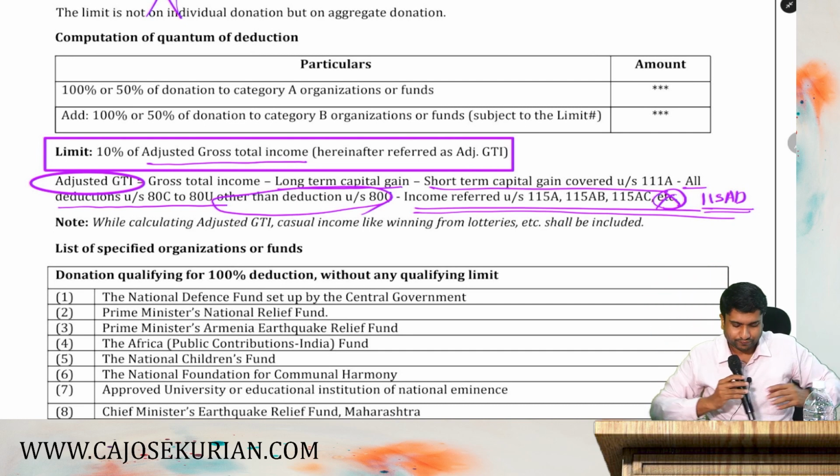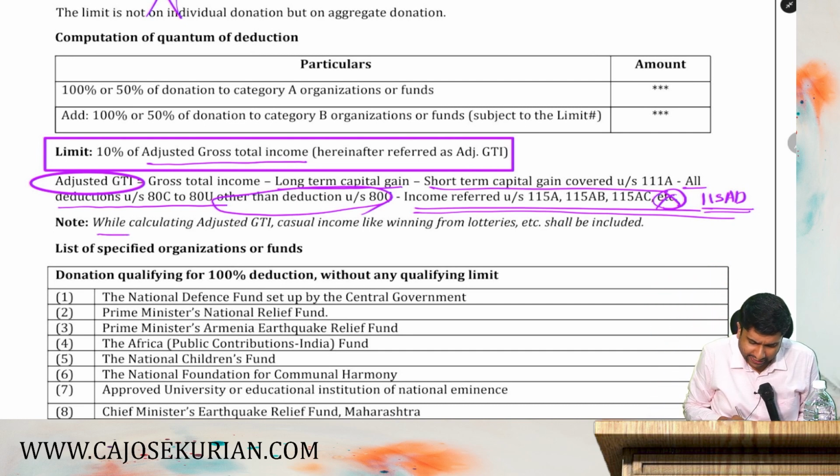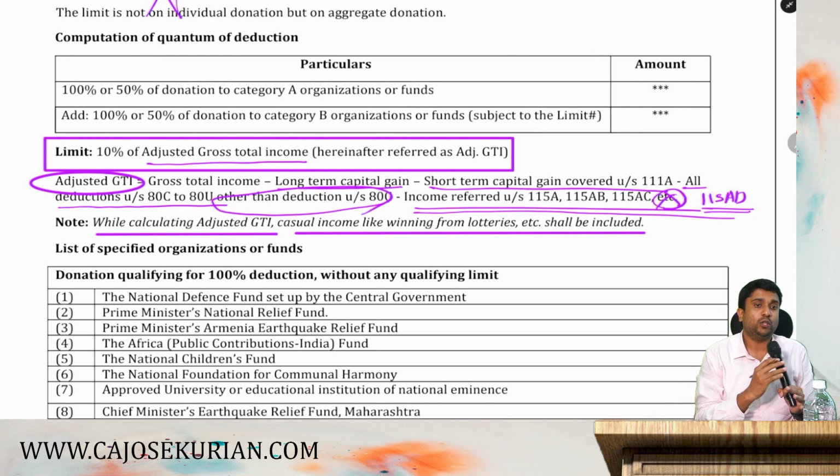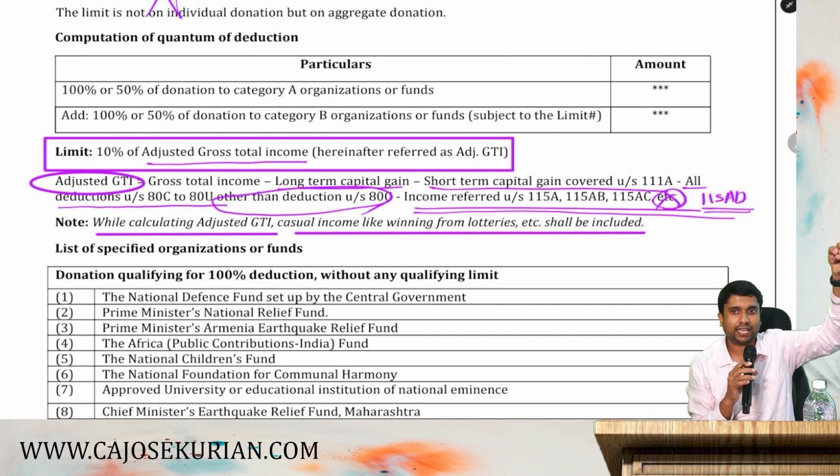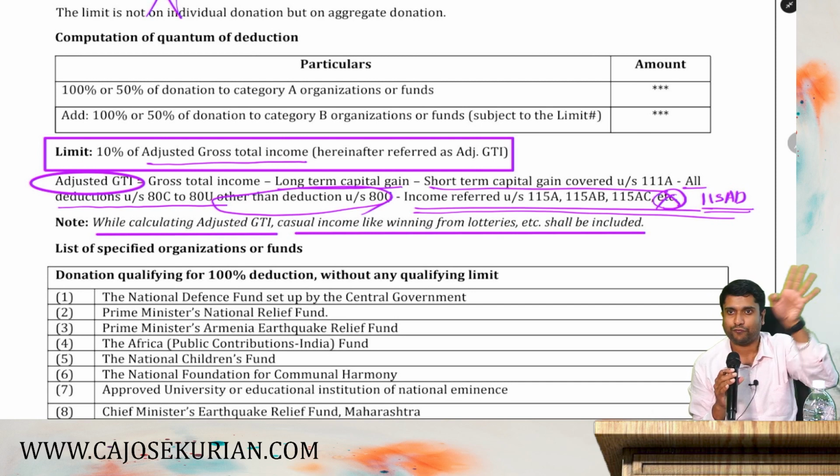Now, while calculating adjusted gross total income, casual incomes like winnings from lottery, etc. have to be included. You are supposed to deduct only 3 types of incomes. Long-term capital gain, and short-term capital gain under 111A. Normal short-term capital gain will form part of the qualifying limit.